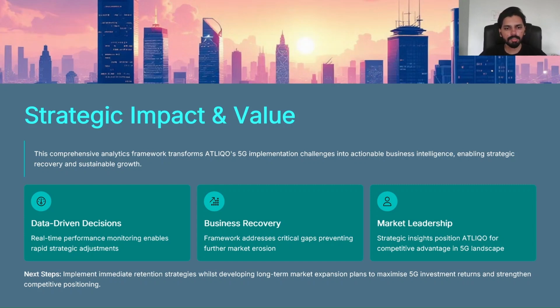Based on all these insights, analysis and recommendations, the next step AtliQO should follow is to implement immediate retention strategies while developing long-term market expansion plans to maximize the 5G investment returns. They should also strengthen their competitive position. So these are the next steps for AtliQO, and based on these recommendations and insights, I hope they will work accordingly.